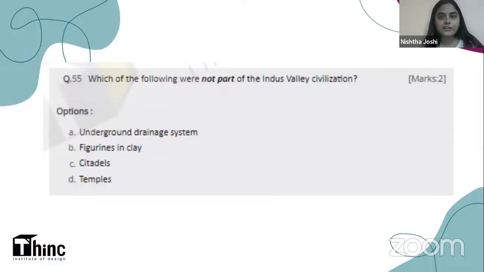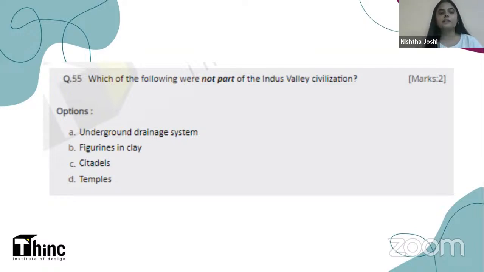We will discuss the next question now. Which of the following were not a part of the Indus Valley civilization? Now, this is a question related to history of architecture. You all already know about Indus Valley civilization. We also study about it in our school curriculum in history. So I think that everyone can answer this. You have to tell me which feature is not a part of Indus Valley. Your options are underground drainage system, figurines in clay, citadels, and temples.